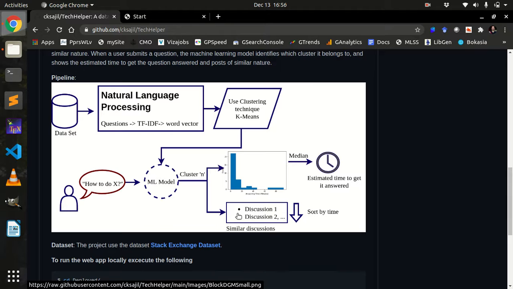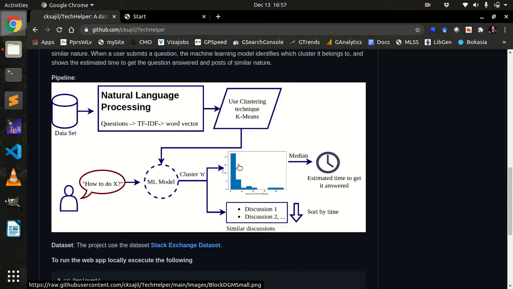Which in a way tells the user how to reframe their question, what details to include and what to exclude, so that they can improve their question and get a quicker response which essentially solves their problem and they can proceed further. And this will essentially save a lot of man-hours, which will essentially convert to saving money also. So that is the idea.